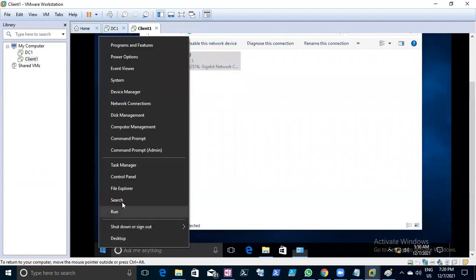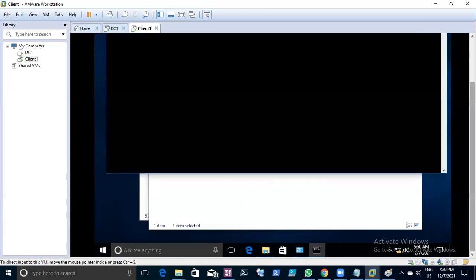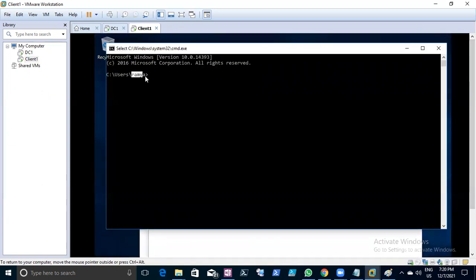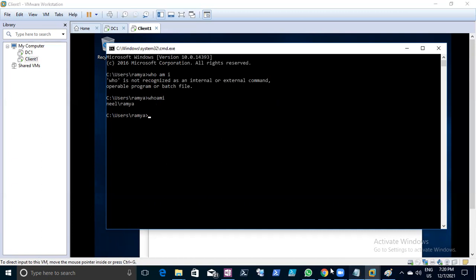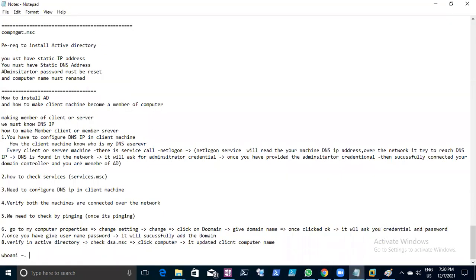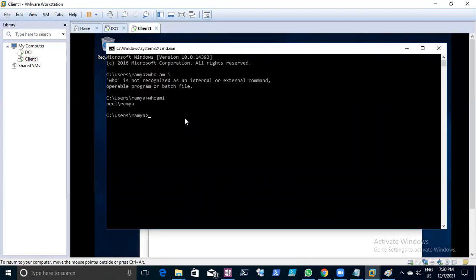Go to the command prompt. Just click the command prompt and you can see the user Ramya. You can also type the command whoami. By default you will see the Ramya user only. To see the username, log in and check who is logged in, and the domain as well. Understood?